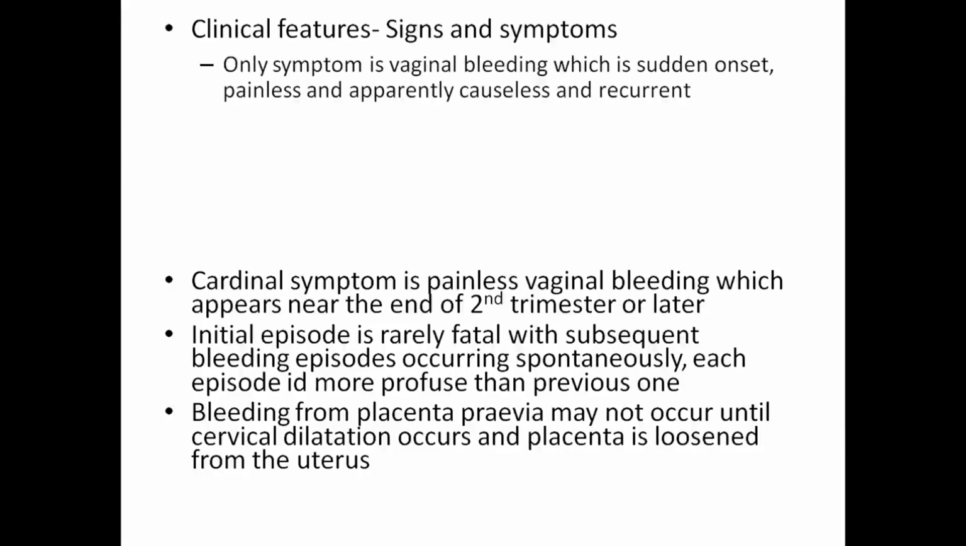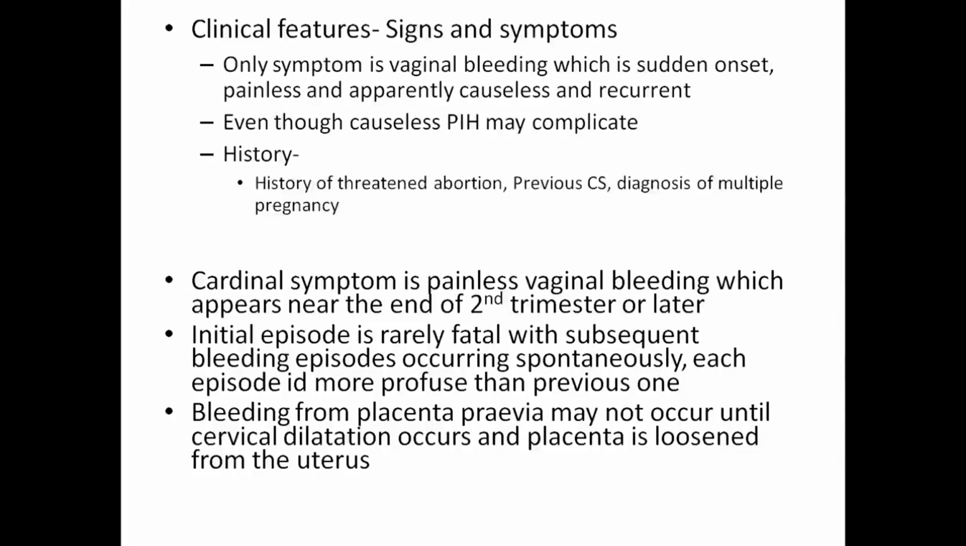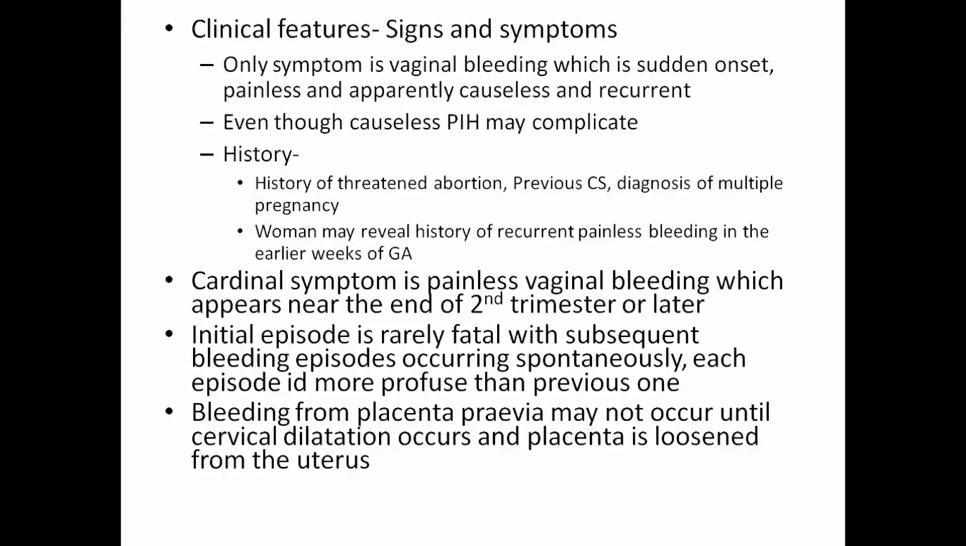The clinical features, signs and symptoms. The only symptom is vaginal bleeding, which is sudden onset, painless, apparently causeless and recurrent. Even though the cause is unknown, the history may suggest a previous abortion, previous cesarean section, or diagnosis of multiple pregnancy, and women may reveal a history of recurrent painless bleeding in the early weeks of gestation. The cardinal symptom is painless vaginal bleeding, which appears near the end of the second trimester or later.